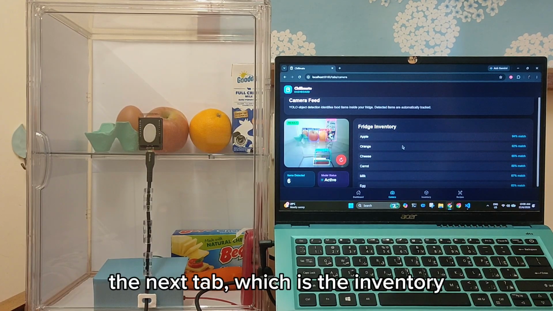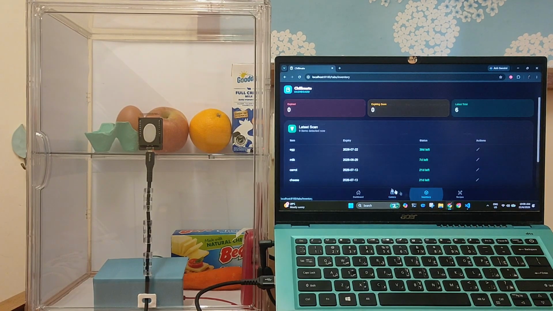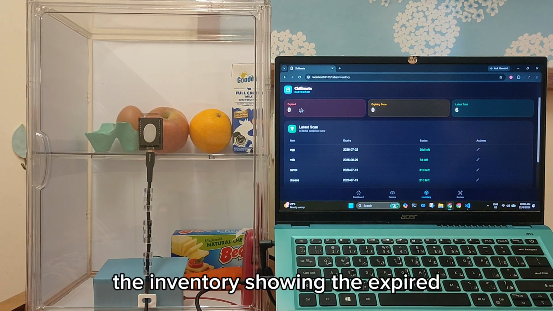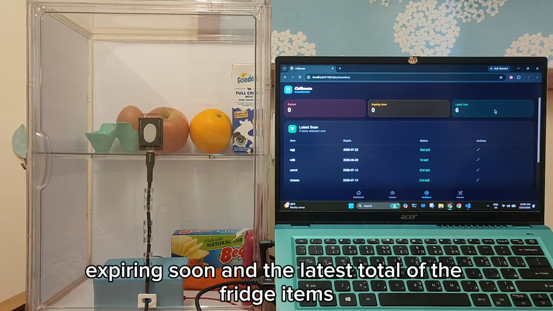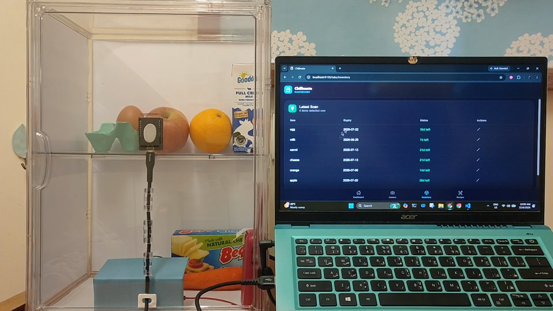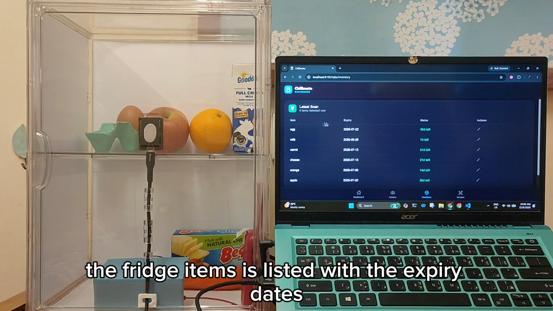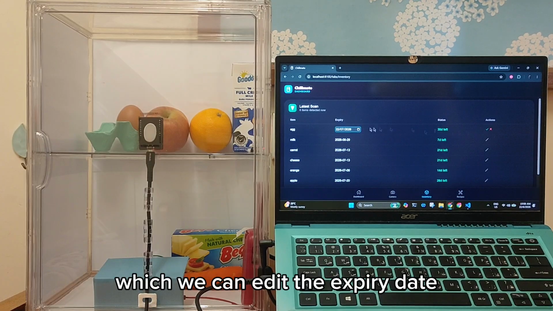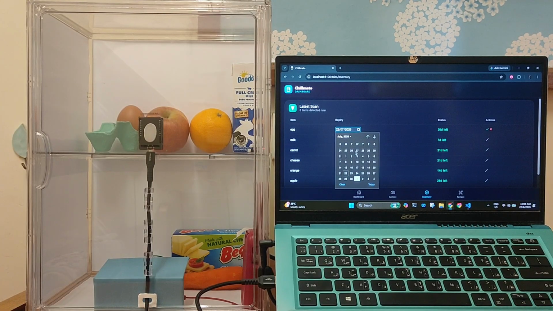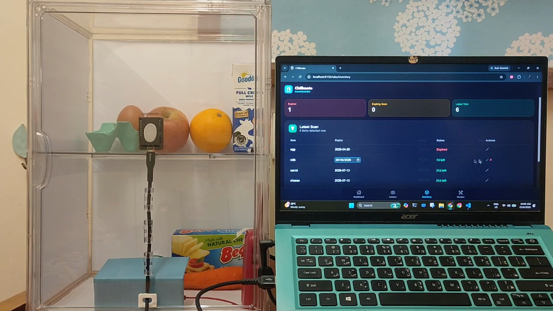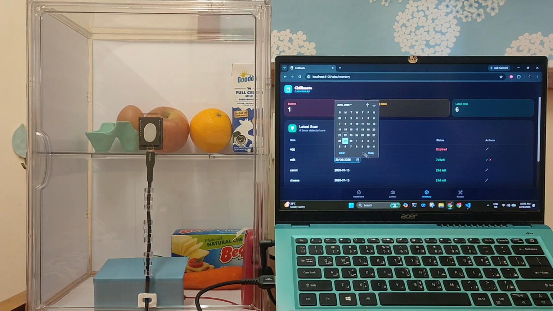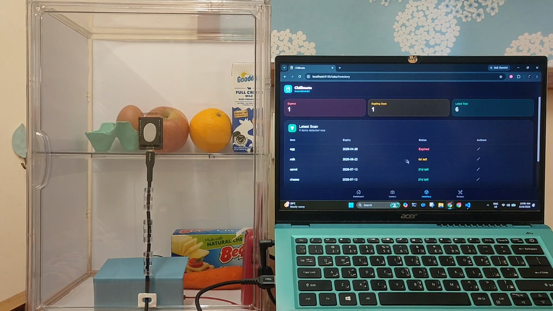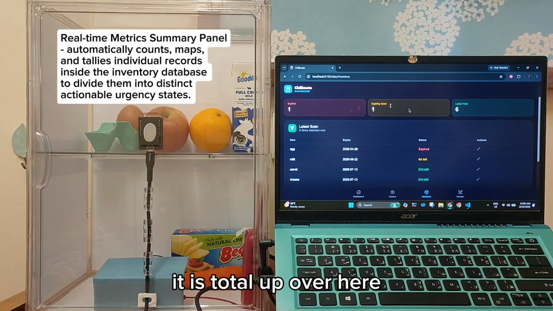The next tab, which is the inventory. The inventory showing the expired, expiring soon, and the latest total of the fridge items. The fridge items is listed with the expiry dates, status, how many days left until the expiry dates, and action, which we can edit the expiry date. It is total up over here.